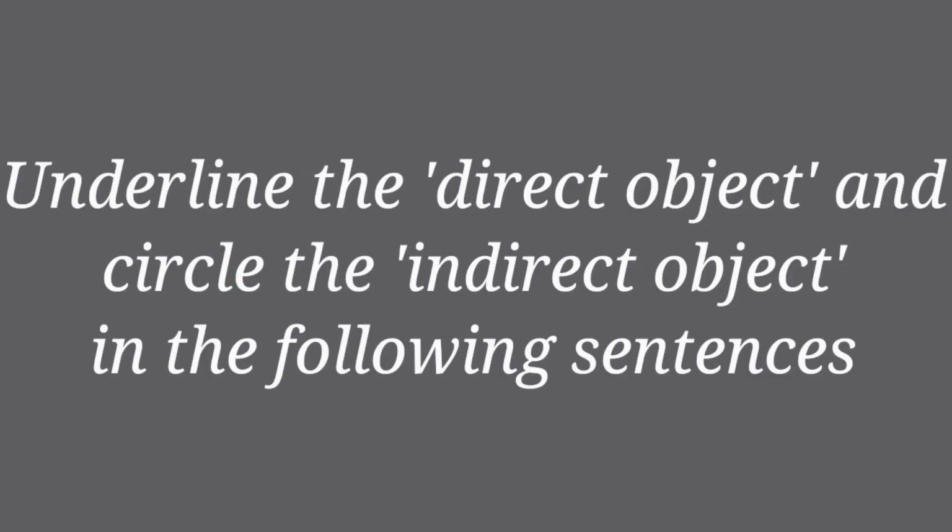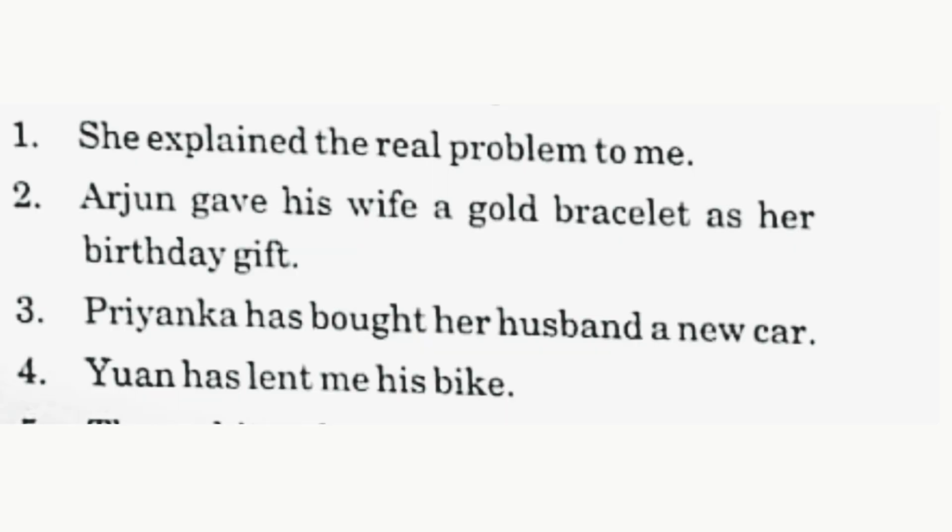The next question is underline the direct object and circle the indirect objects in the following sentences. The first sentence, she explained the real problem to me. The subject is she, verb is explained. Now, who is the recipient? Means what has been explained? The real problem. So, the direct object is the real problem. And to whom it has been explained? To me. So, me is the indirect object. And we will underline the real problem and circle me.